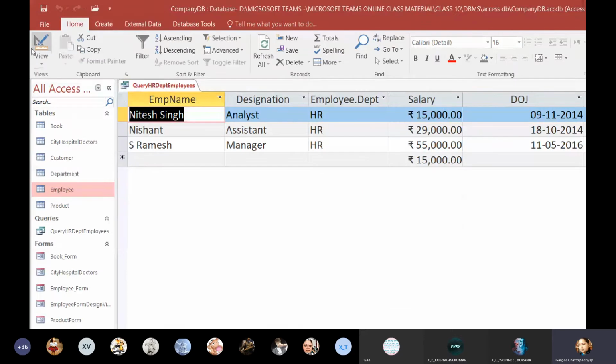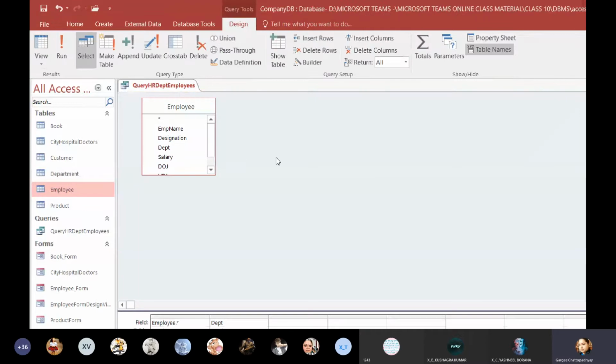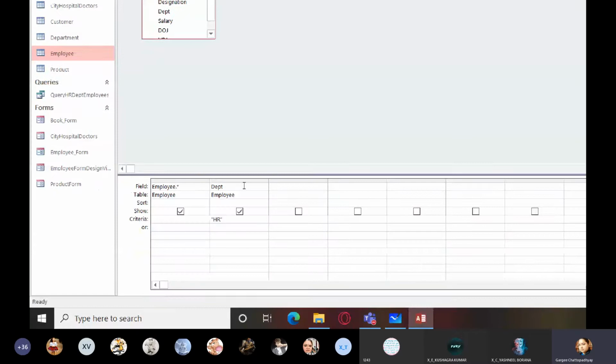So let us try to change that. We will switch to the design mode using this button, which we were using for our tables, right? Here I'm just going to do some hit and trial. I'm going to click on this check box so that this part is not displayed.